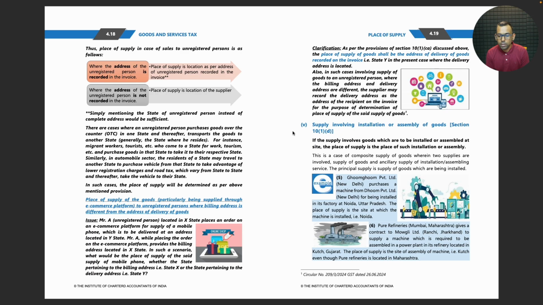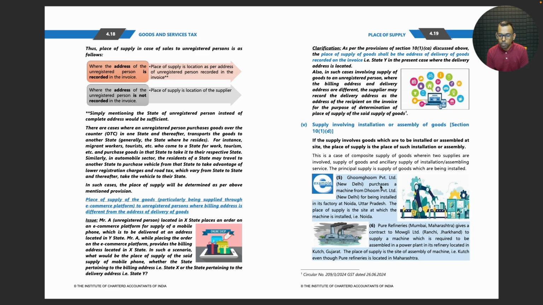Supply involving installation or assembly of goods. Section 10 subsection 1 clause D. If the supply involves goods which are to be installed or assembled at site, the place of supply is the place where such installation or assembly is done. This is a case of composite supply of goods wherein two supplies are involved: supply of goods and ancillary supply of installation and assembling service. Principal supply is supply of goods which are being installed.